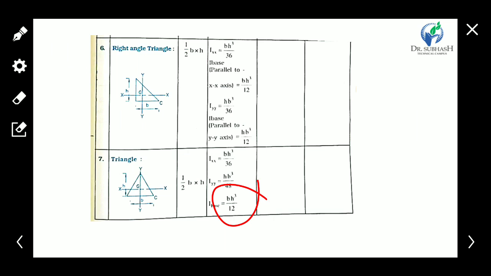So these are the basic equations which are helpful to solve examples of composite areas. It is an important equation. All the equations of moment of inertia for regular shapes you have to know or memorize. I hope you understand well what inertia is, what moment of inertia is, and how to calculate the moment of inertia of an area.